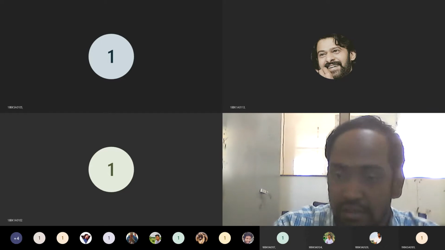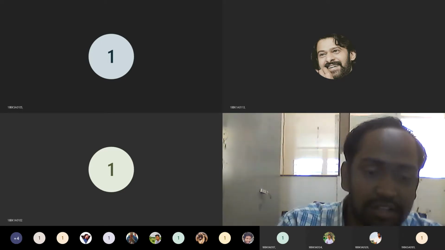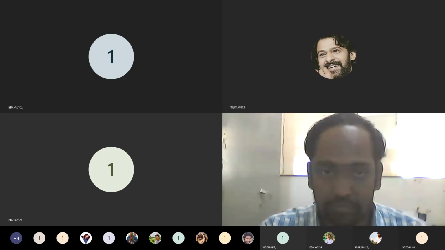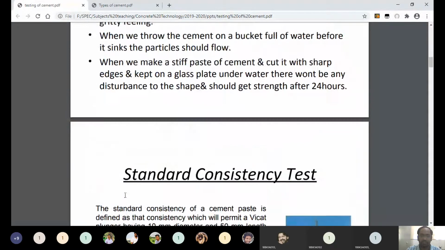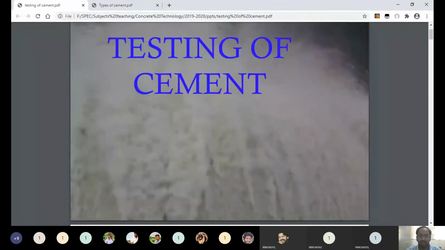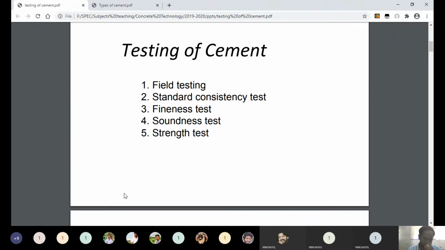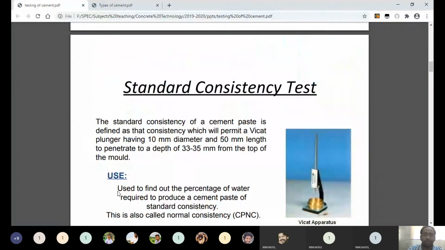Okay, in the previous session, under the testing of cement, we discussed field testing methods, and under laboratory testing, we discussed setting time and consistency of cement. Understand now? There are 5 types of tests we can measure in the laboratory. They are consistency, fineness, soundness, strength, and setting time. So these are the 5 types of tests we can conduct. In the previous session we discussed how to measure consistency.